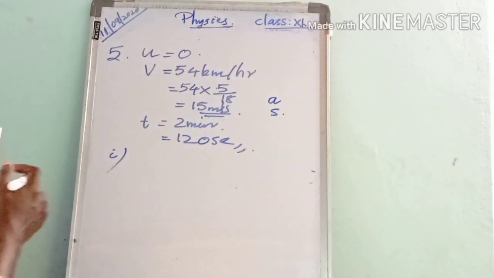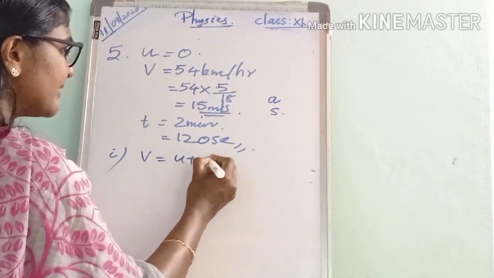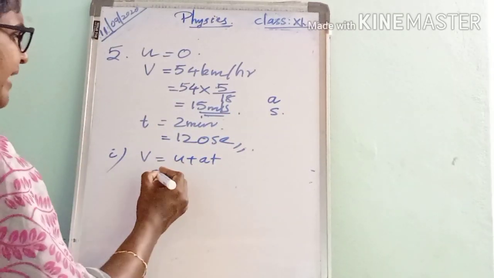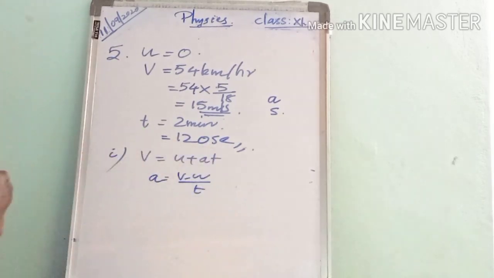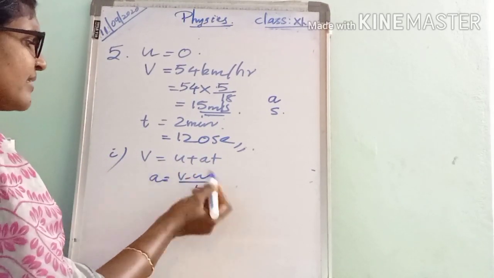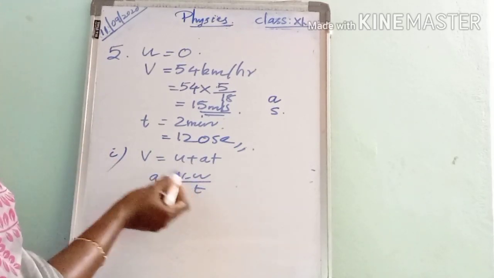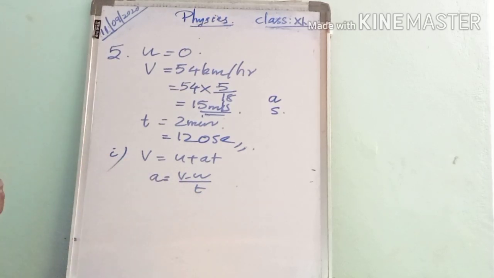Then acceleration, you know, we have the relation v equals u plus at. From this we can write acceleration a as v minus u by t. We can take the equation for acceleration directly: a equals v minus u by t. That is the acceleration.